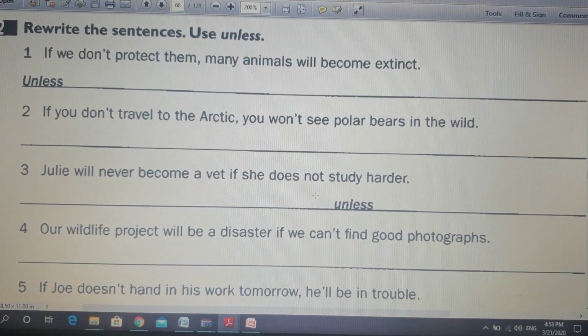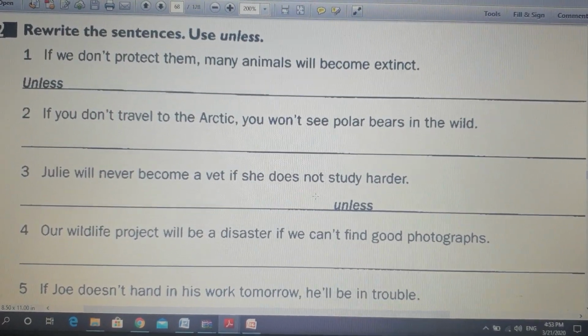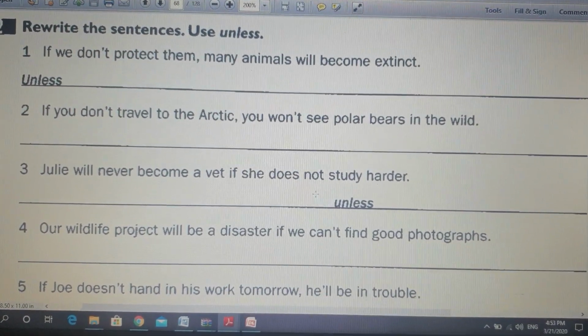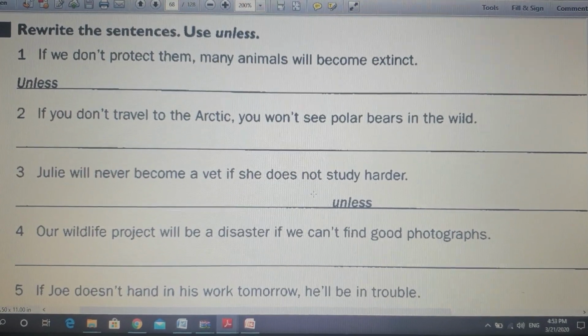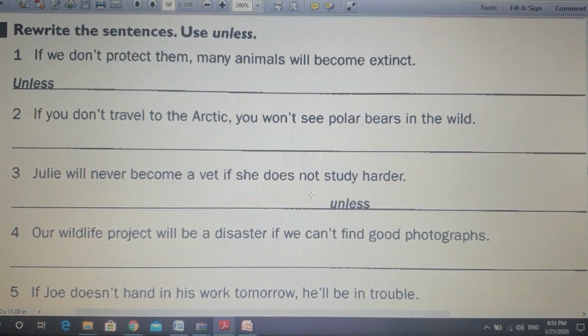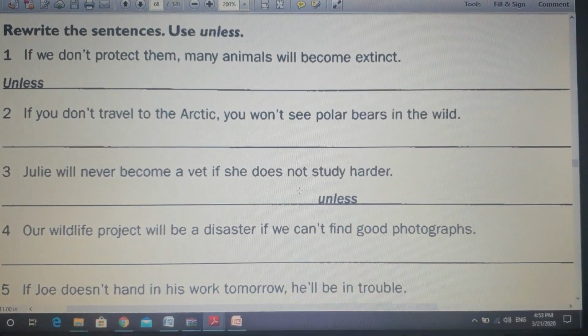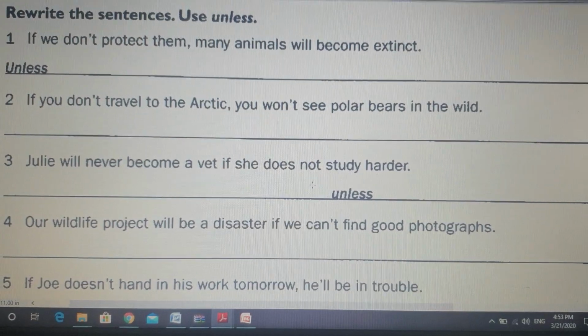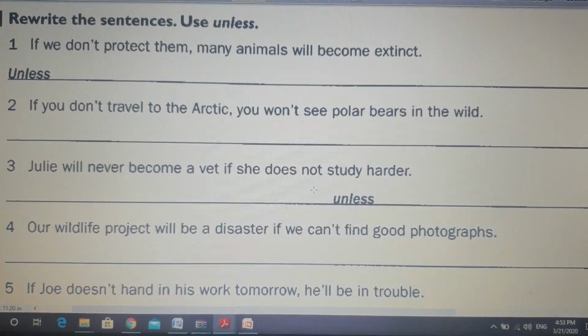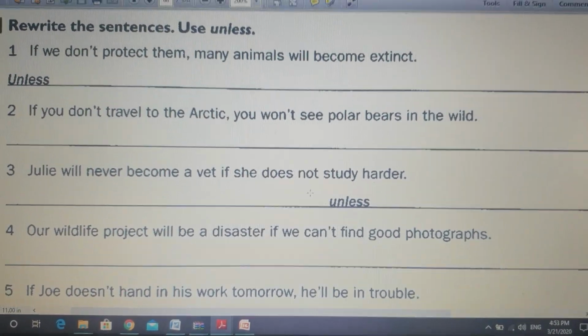Let's move to activity number 2. Rewrite the sentences, use unless. Remember grade 7, if we want to use unless, we should delete the if and delete the not. Okay? Delete the not. Number 1, if we don't protect them, many animals will become extinct.